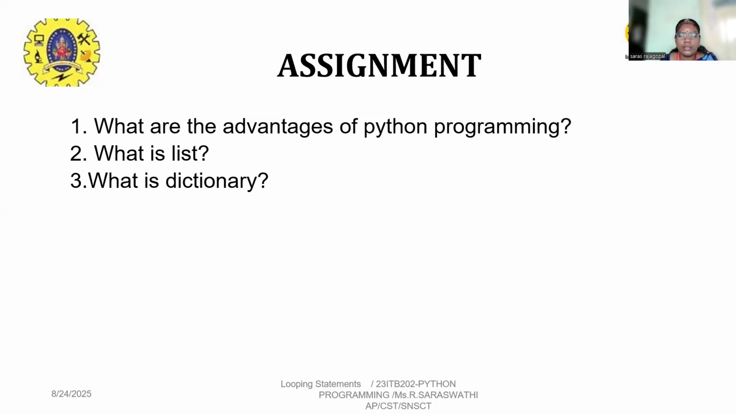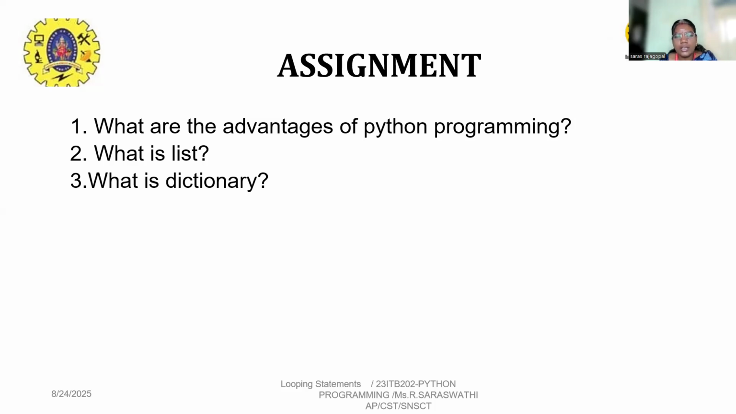Assignment. What are the advantages of Python programming? Python programming is one of the scripting languages. It is used as a server-side scripting language, and also for website development, game development, machine learning, and data science applications. Data science topics include fundamentals of data science, the data analysis process, the data collection process, etc.